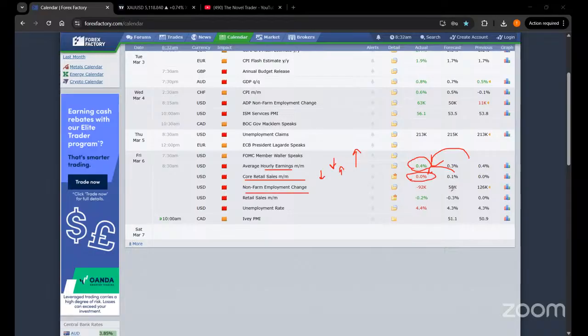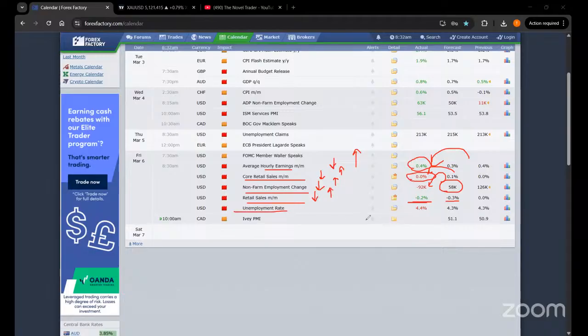Non-farm employment change, you can see from 58K there is minus 92K. This is a very huge difference that has been released, and again this is negative for the US dollar and positive for the gold itself. Retail sales, as you can see, from minus 0.3 to minus 0.2. This is not positive, guys, because ultimately this is still negative. So I will say this is again negative for the US dollar and positive for the gold itself.